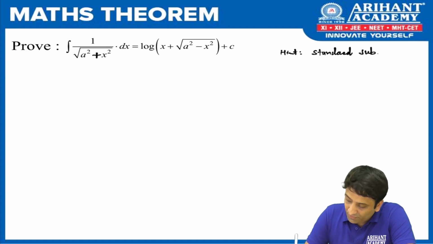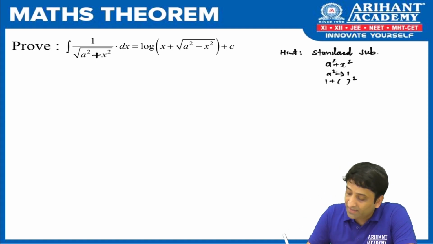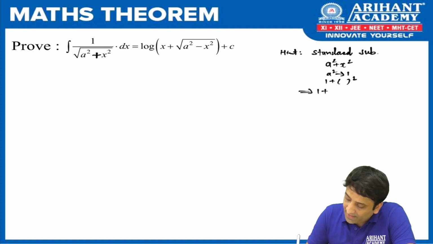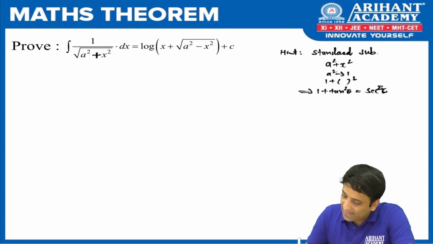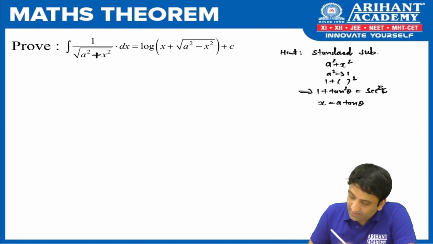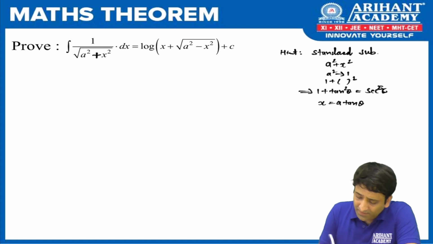I already gave how to decide it. You take the term from the question, you replace a square by 1. So what you get is 1 plus something square. Think of the square identity, and I come out with the idea 1 plus tan square theta as sec square theta. So if I superimpose, I can clearly see that we can replace x by a tan theta. Decided?